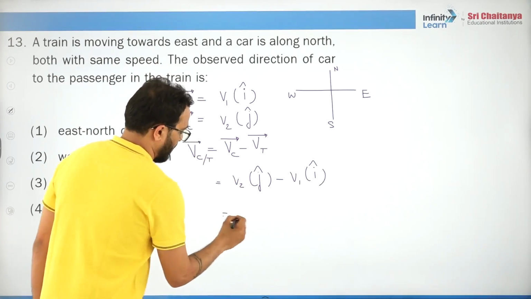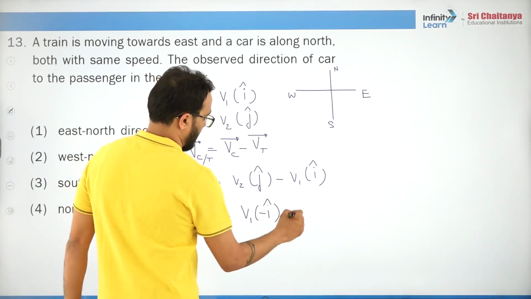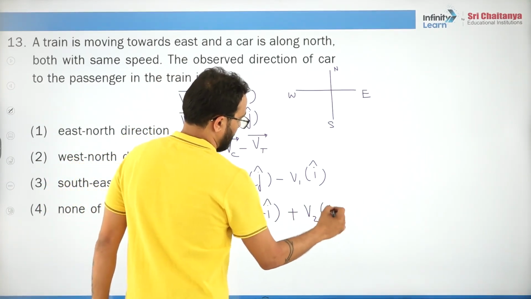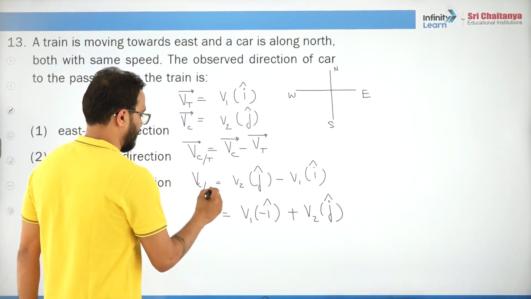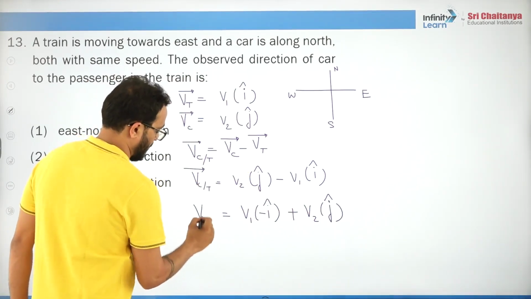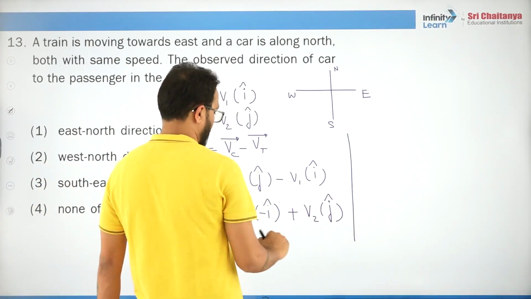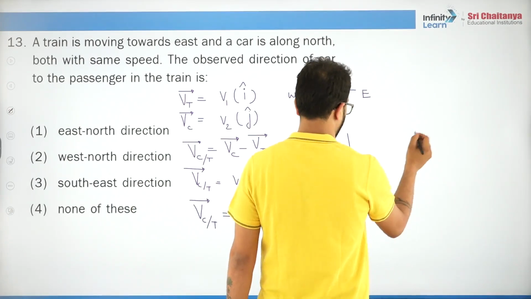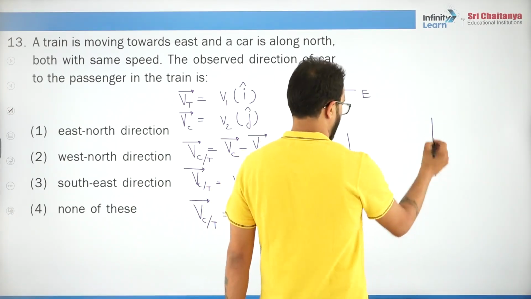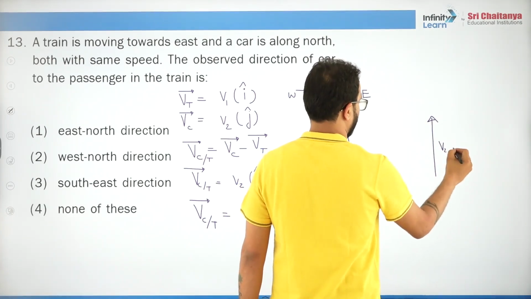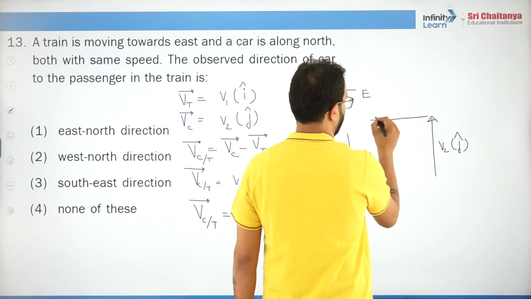Now you draw these two vectors. You will say minus V1 i cap plus V2 j cap. Right. So we will say like this, V2 j cap and minus V1 i cap.